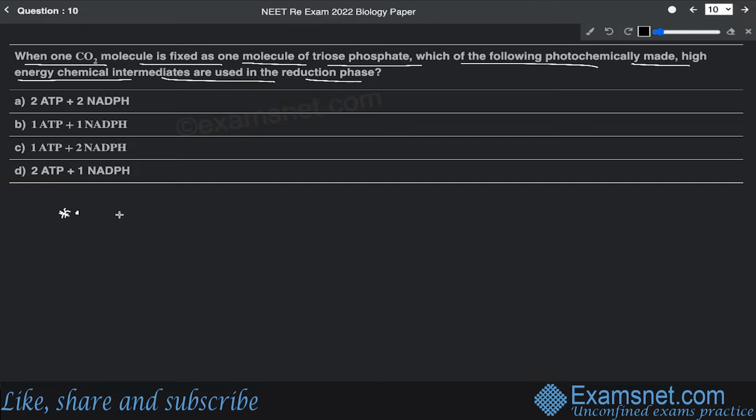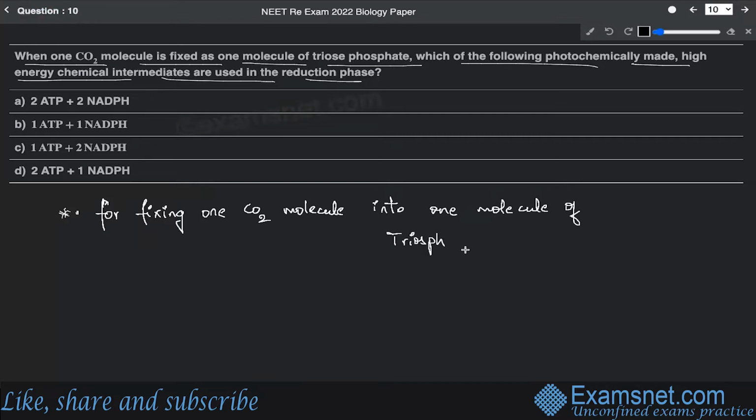So for fixing one CO2 molecule into one molecule of triose phosphate, which is glyceraldehyde phosphate, shortly termed G3P, a total of 2 ATP and 2 NADPH is required.